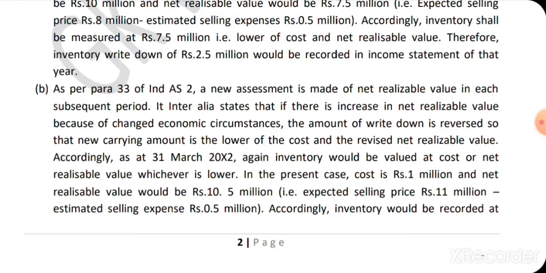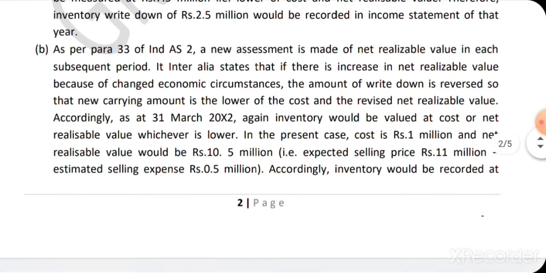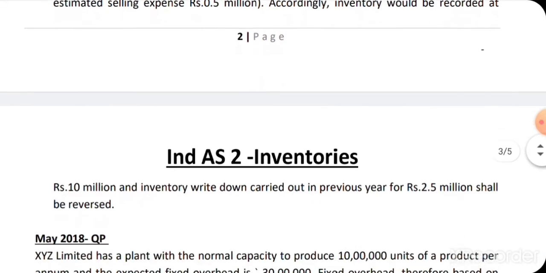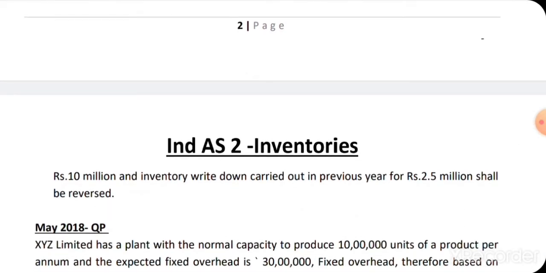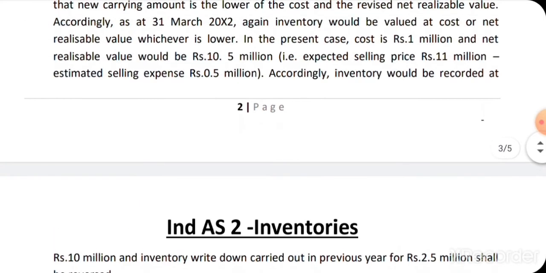The cost is 10 million and the net realizable value is 10.5 million, that is, estimated selling price of 11 million minus the estimated selling expenses of 0.5 million. Accordingly, inventory would be recorded at 10 million and the inventory write-down of 2.5 million carried out in the previous year shall be reversed. Hope you got this point very clearly.